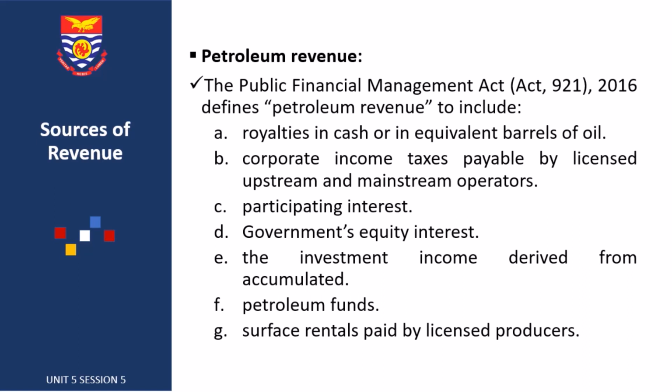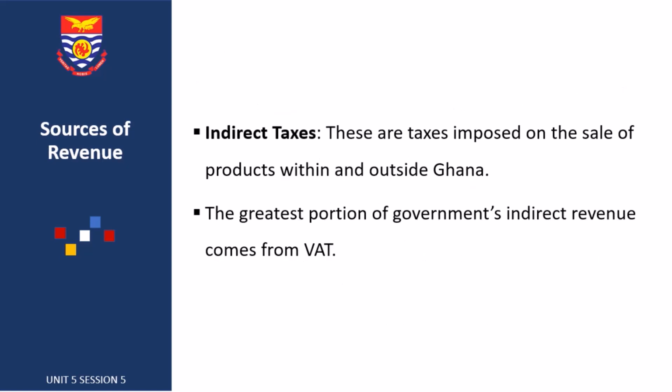So these are also sources of revenue to the government from our petroleum businesses. Remember, Ghana has petroleum, and we get some part of our revenue from petroleum activities, not just tax.